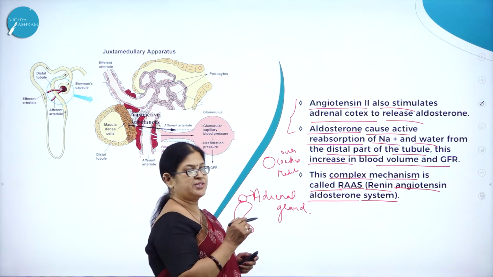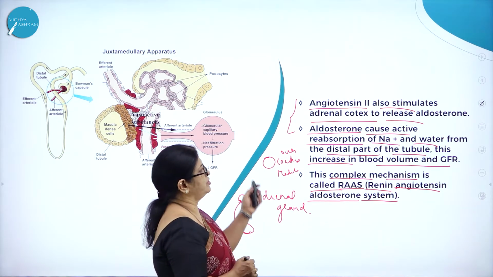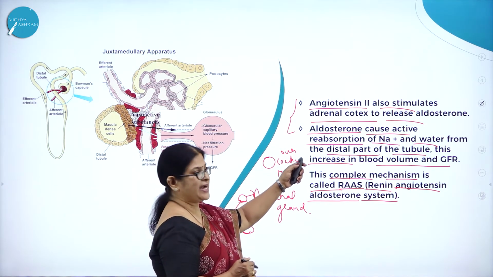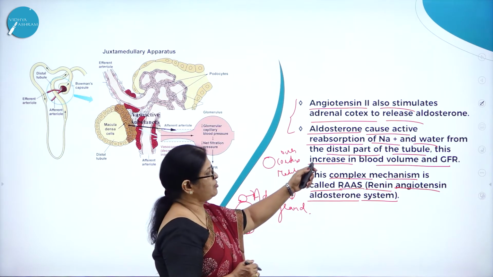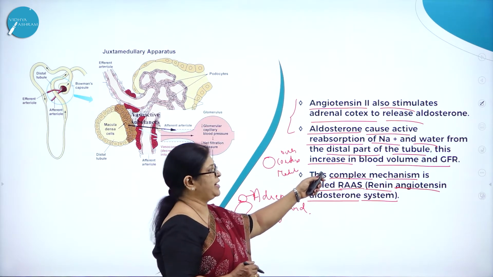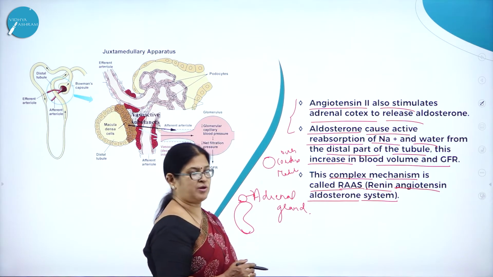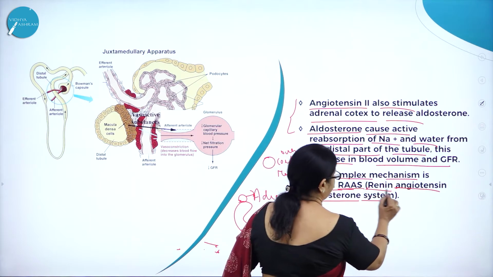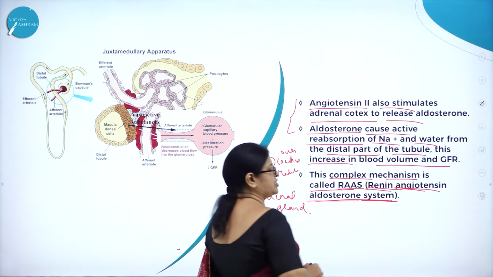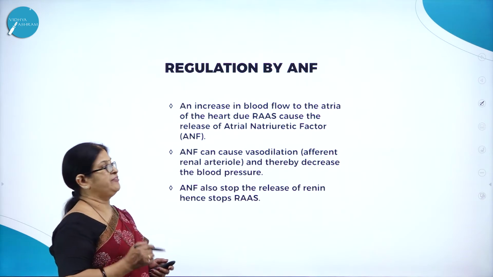Right. So angiotensin 2 also stimulates the adrenal cortex to release what? Aldosterone. So aldosterone causes what? Active reabsorption of sodium and water from the distal part of the tubule, and this increases blood volume and GFR. So this complex mechanism is called what? RAS. What do you mean by RAS? Renin, angiotensin, aldosterone system.